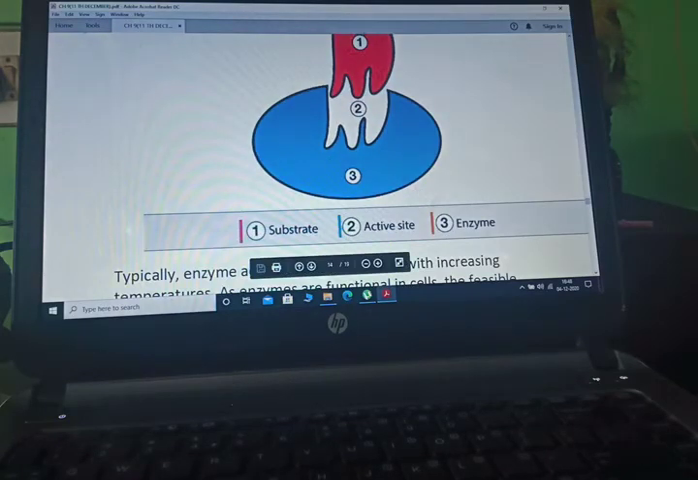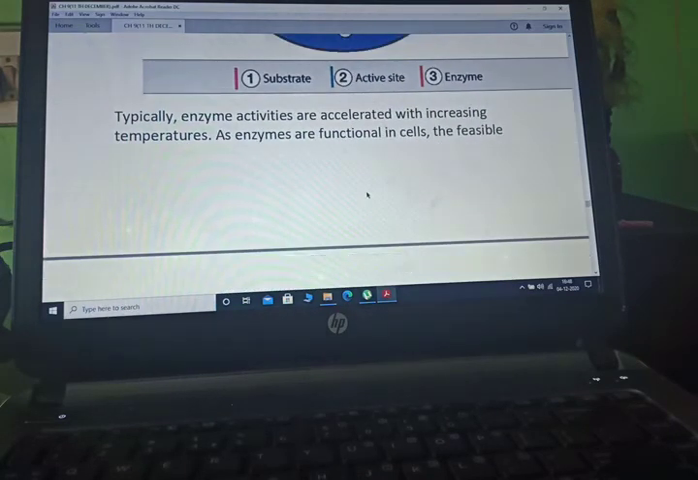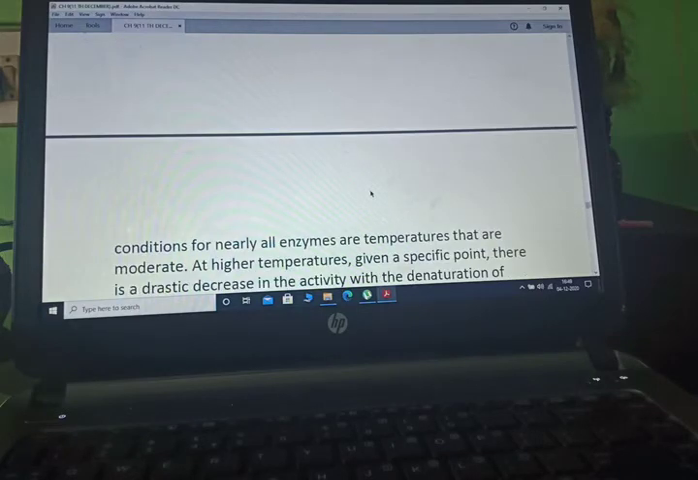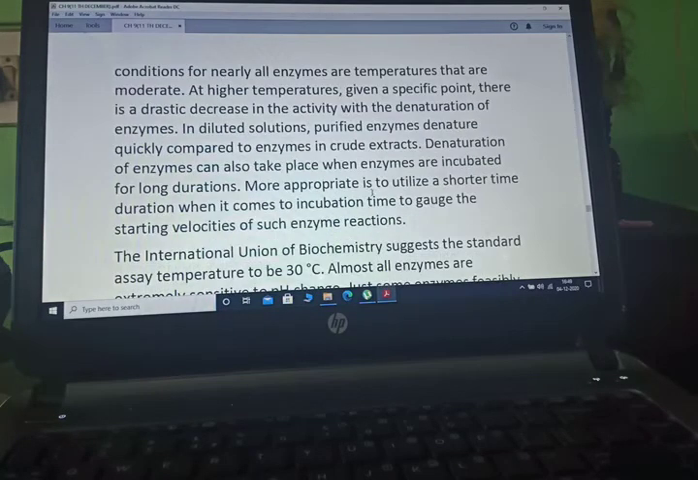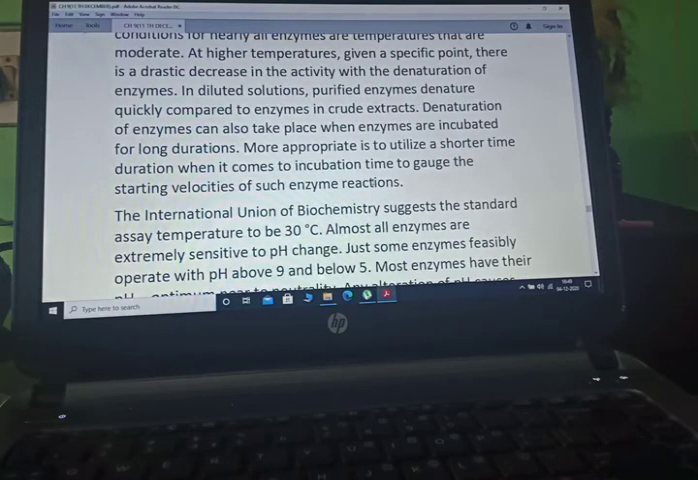You can see substrate, active site and enzyme. Typically, enzyme activities are accelerated with increasing temperature. As enzymes are functional in the cell, the feasible conditions for nearly all enzymes are moderate temperatures. At higher temperature, past a specific point, there is a drastic decrease in the activity with the denaturation of the enzyme. More appropriate is to utilize a shorter incubation time to gauge the starting velocities